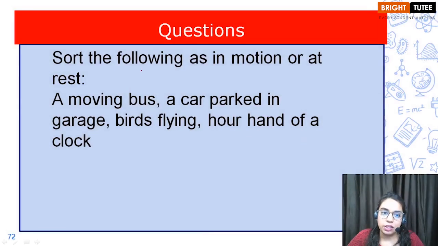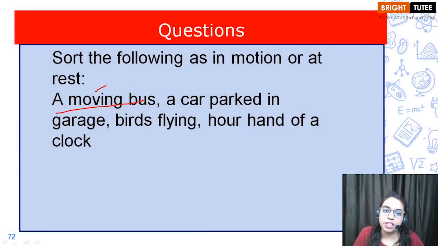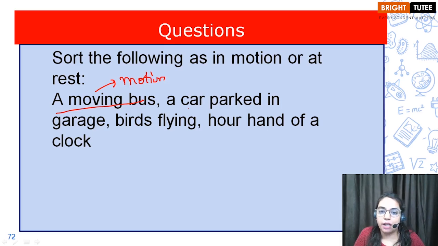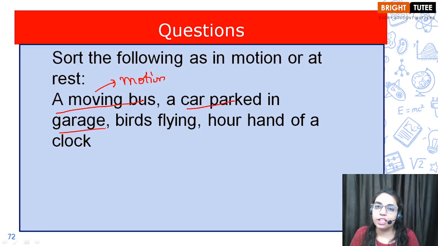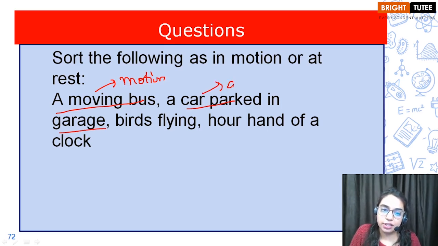Next question: sort the following as in motion or at rest. So children, a moving bus, is it in motion or is it at rest? The moving bus is moving, so it is in motion. Then we have a car parked in a garage. Since the car is parked in the garage, it is not changing its position, it's not moving, so we can say that it is at rest.